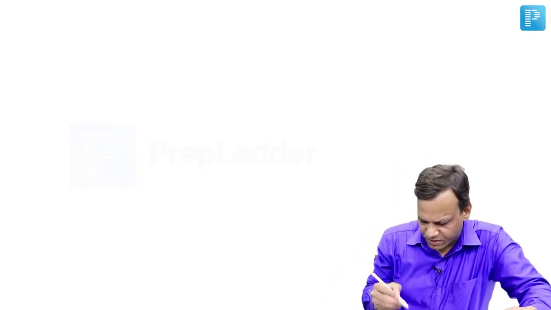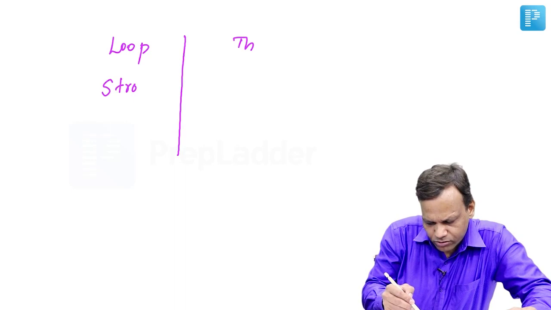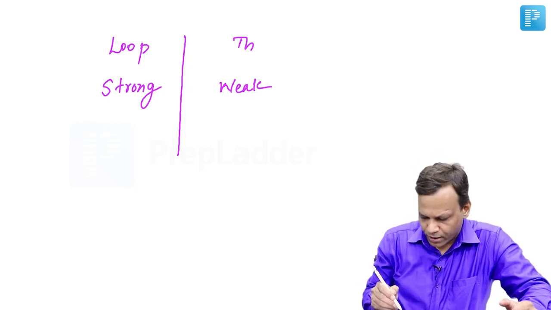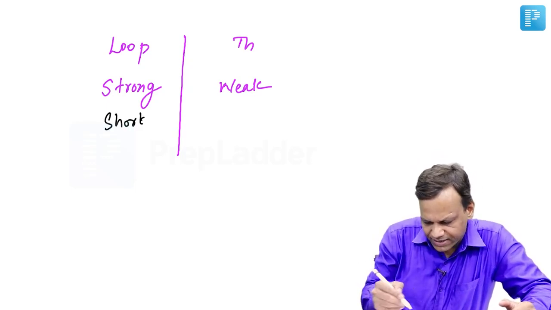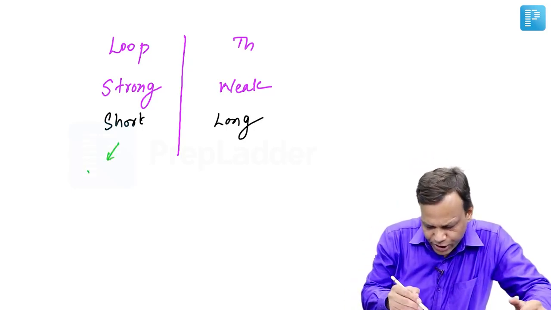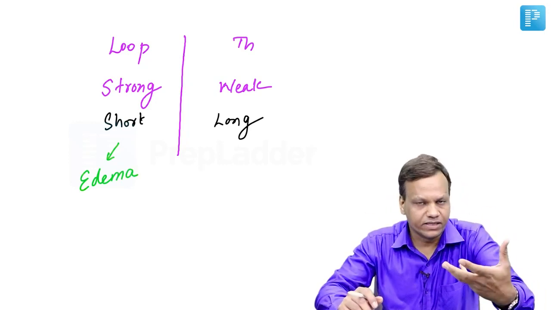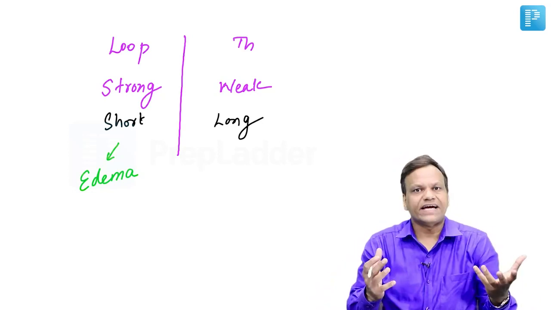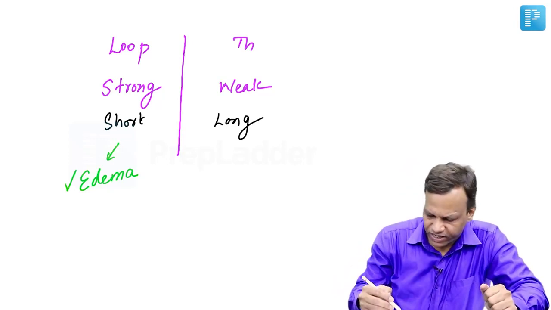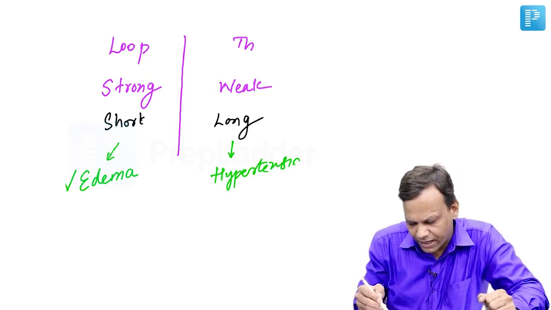Now, the main difference between loop diuretics and thiazides is, loop diuretics are strong diuretics, also called high ceiling diuretics, whereas thiazides are not that strong. Loop diuretics are usually short acting, but thiazide effect is long lasting. So due to these differences, loop diuretics are mainly used whenever there is a case of edema, as in congestive heart failure, pulmonary edema, and ascites. Wherever there is edema, to mobilize the fluid, we mainly use loop diuretics, whereas thiazides are mainly used in case of hypertension. They are the first line drug in hypertension.